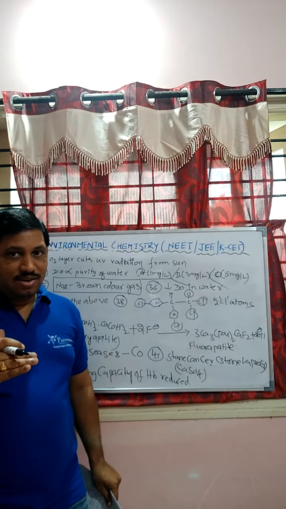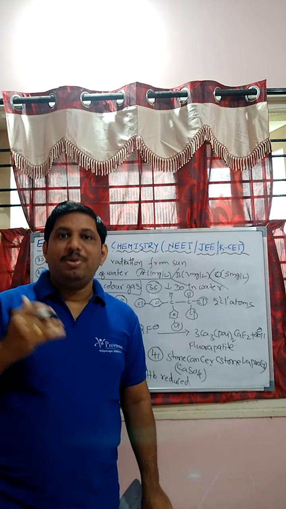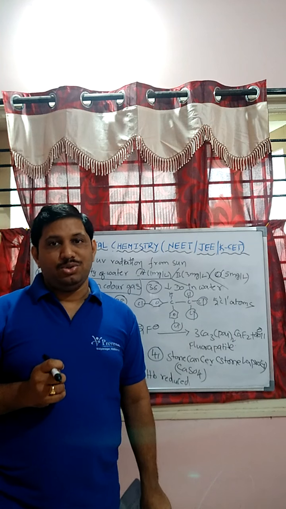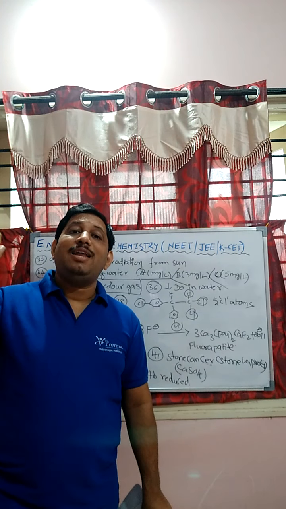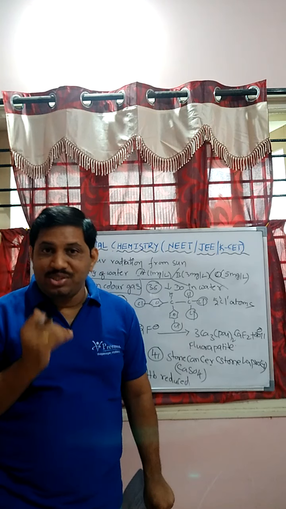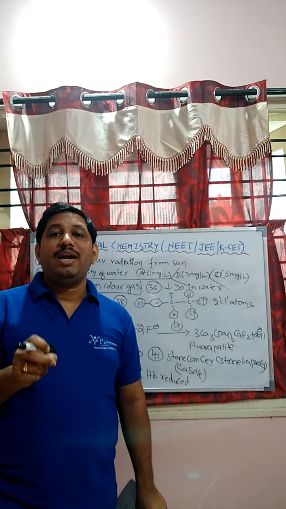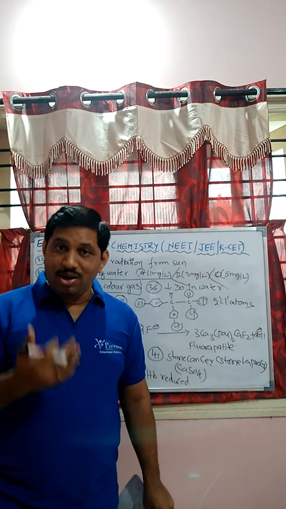If the concentration of fluoride ion in the water is more than 2 ppm, it can cause brown coloring of the tooth. Whereas if the concentration of fluoride ion is more than 10 ppm, it causes fluorosis. But if the concentration of the fluoride ion in the drinking water is exactly 1 ppm, it can strengthen the